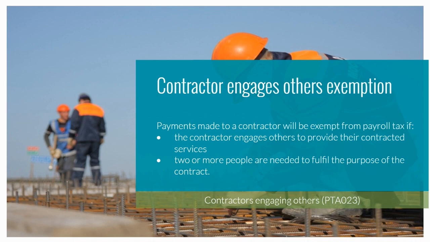In addition, all the following conditions must be met for the exemption to apply. 1. The contractor must be carrying on a business. 2. The contractor must have the overall responsibility to fulfill the terms of the contract in the course of the contractor's business. 3. The persons performing the work under the contract must be engaged directly by the contractor and not the principal. 4. The services supplied by the persons performing the work must be a necessary part of and are supplied in the course of the contractor's business. And 5. The person must be engaged by the contractor to perform the work which is the object of the contract.